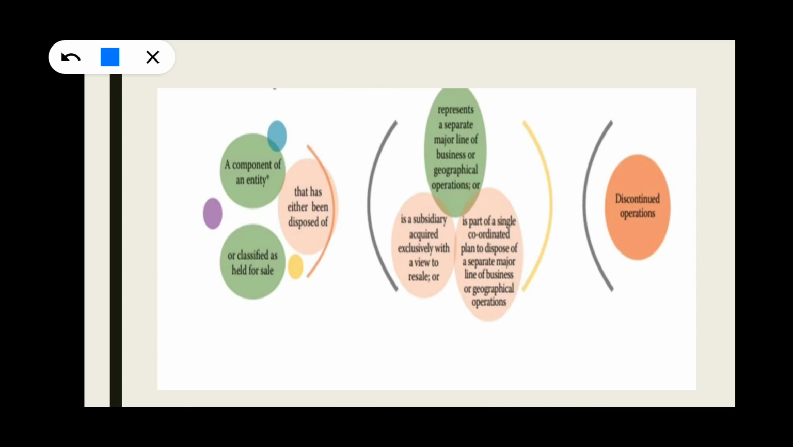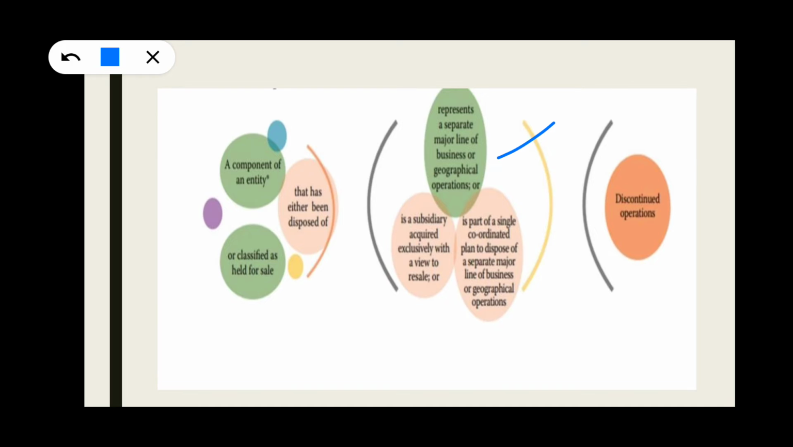What is the meaning of represents a separate major line of business or a geographical area of operation? We have learnt in segment reporting. In segment reporting, we have two: one is business segment and another one is geographical segment. When a component of an operating segment or a component of a geographical segment has been disposed of, this can be classified as discontinued operation.